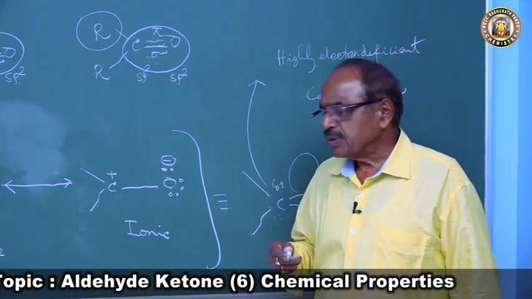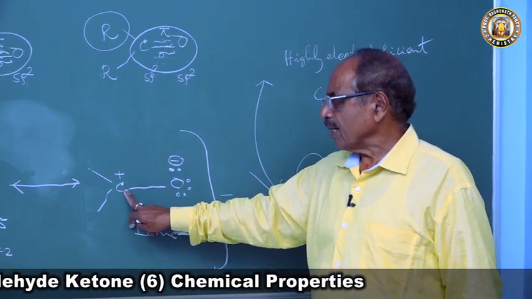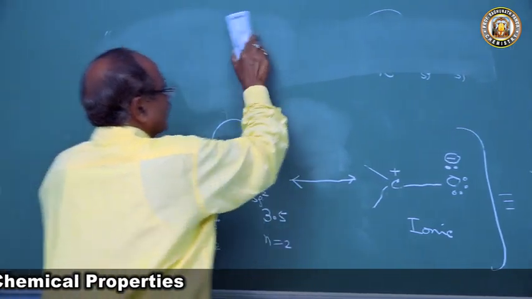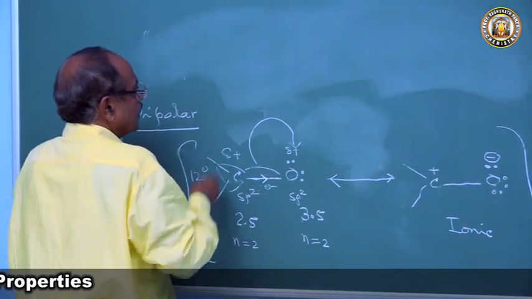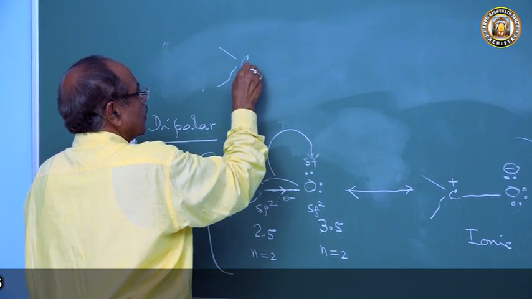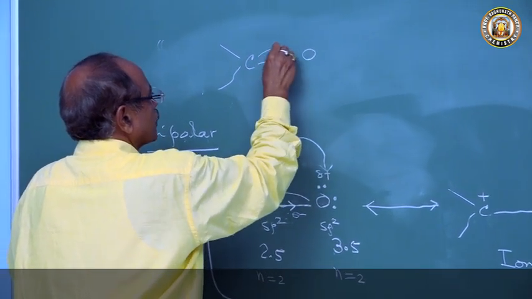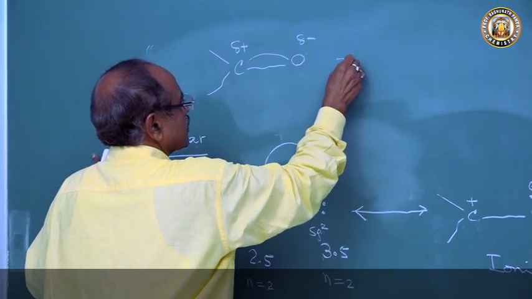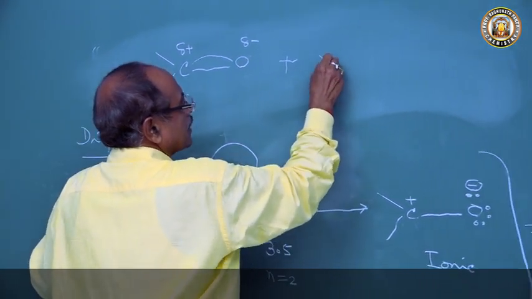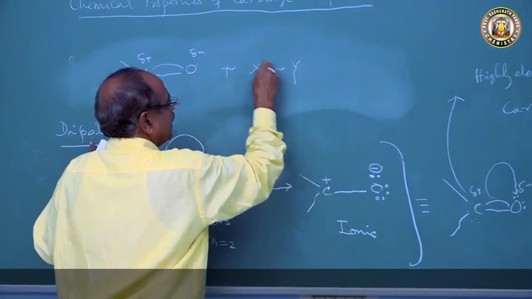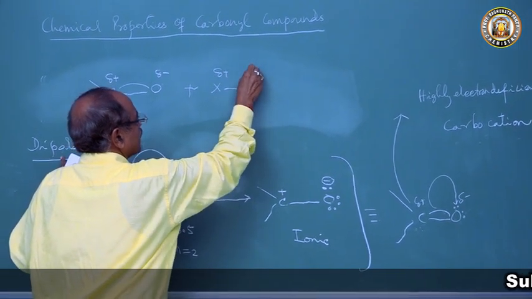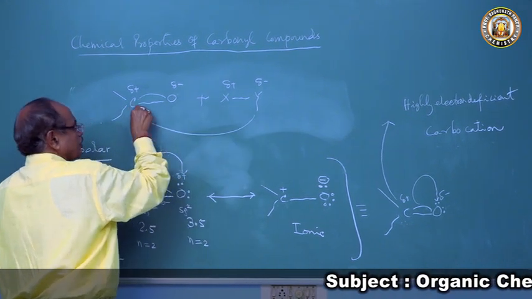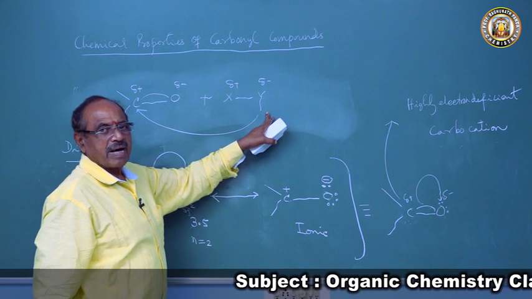So who will be added to carbon? Since the carbonyl carbon is electron deficient, it has a delta positive charge, and oxygen has a delta negative charge. If we had a molecule X-Y, where X is delta positive and Y is delta negative, then the carbon atom will attract Y minus.